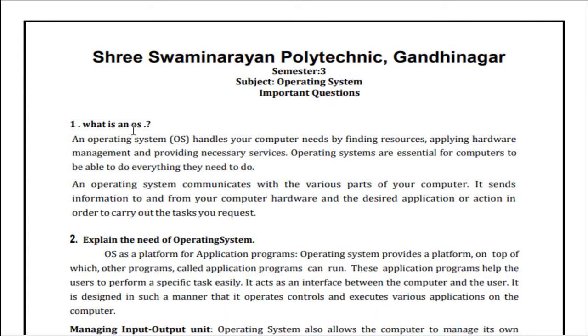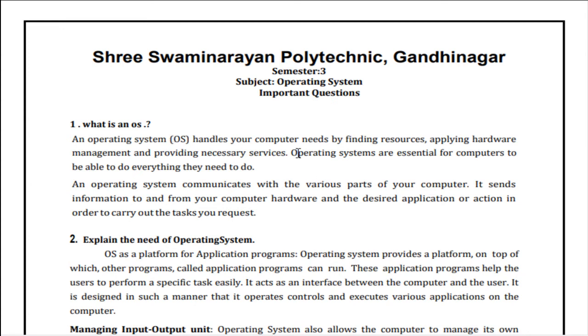We have already seen in 2 marks that the operating system handles your computer needs by finding the resources, applying the hardware management and providing the necessary services. Operating systems are essential for computers to be able to do everything they need to do. Basically, the operating system manages the hardware and provides the interface between the application program, or we can say user, and software.